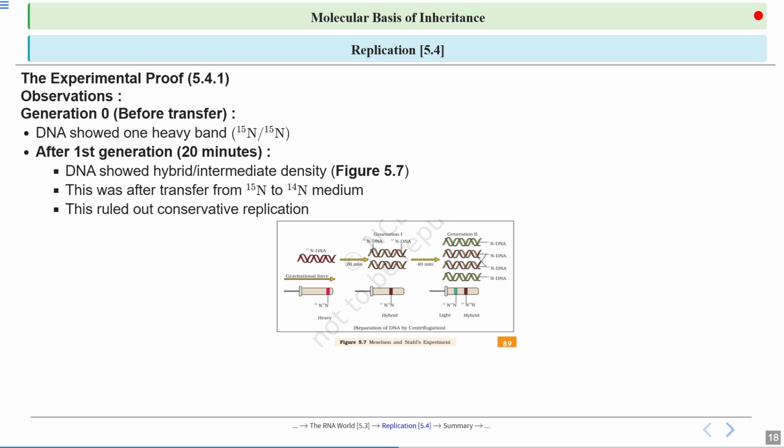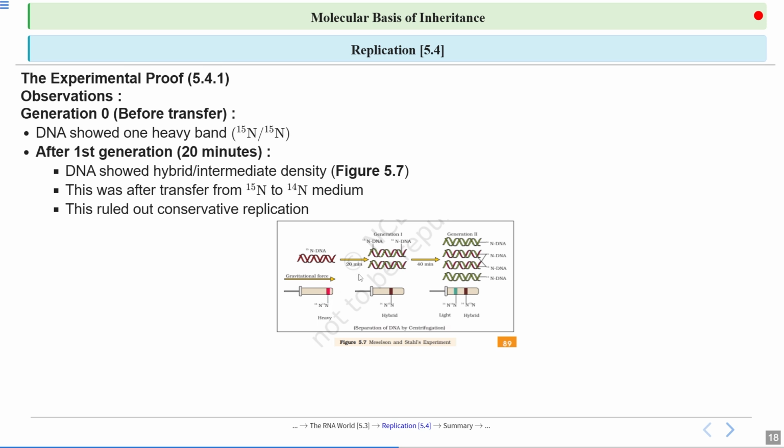But after first generation, meaning after 20 minutes, what happened? They have seen that now DNA is showing hybrid and intermediate density also. So here you can see when there is only E. coli which has heavy isotope of nitrogen at 0 generation, the density gradient is heavy, like here, red you can see.